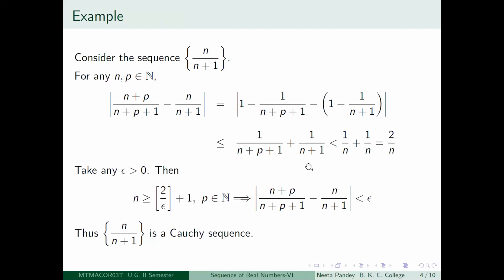Now what can you do? You notice that n plus 1 is greater than n and n plus p plus 1 is also greater than n. So 1 by n plus p plus 1 is less than 1 by n and 1 by n plus 1 is less than 1 by n. So what do you get? You get 1 by n plus p plus 1 plus 1 by n plus 1 becomes less than 2 by n. So why did you take care of this?